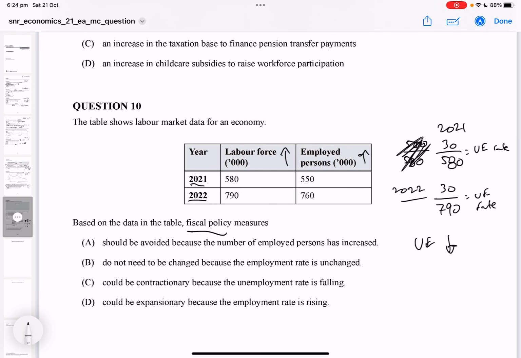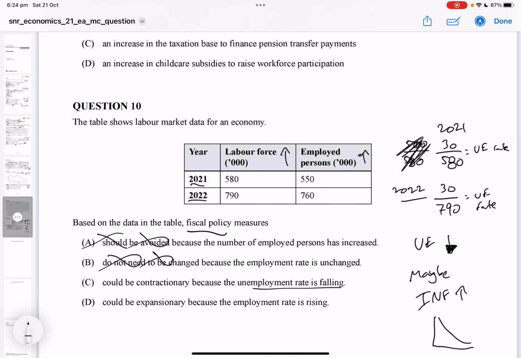Should be avoided because the number of employed persons has risen. Fiscal policy measures should be avoided? Well, they're always in action. So that's out. B, do not need to be changed because the employment rate is unchanged. Well, it's not unchanged. It has changed. That's out too. Could be contractionary because the unemployment rate is falling. Okay, we know that. So we could be saying that we're seeing unemployment falling, maybe, then inflation is up. Phillips curve. Remember that fella? Okay, well, that's not a very good one. We can do better than that.